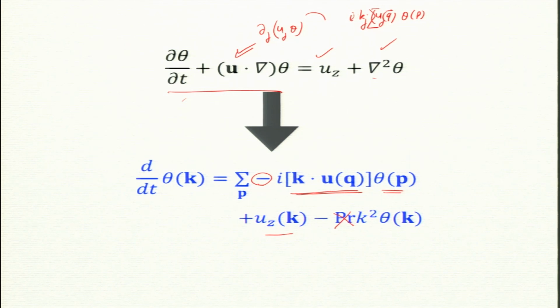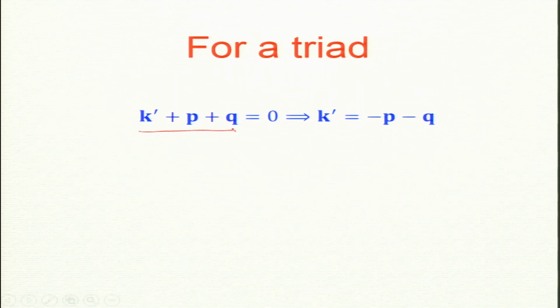We need to compute this for a triad interaction, the way we did for u dot grad u, where it was i k dot u q u p. Now I have i k dot u q theta p. For a triad our notation will be k prime plus p plus q equal to 0, so they are symmetric. So k prime is minus p minus q.